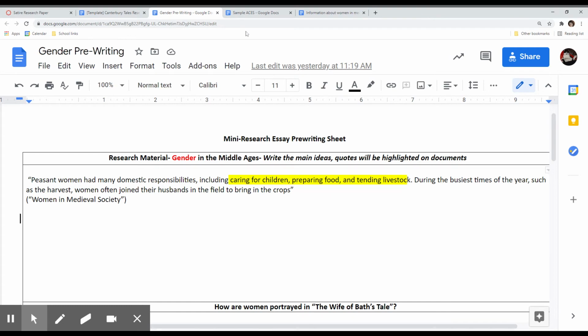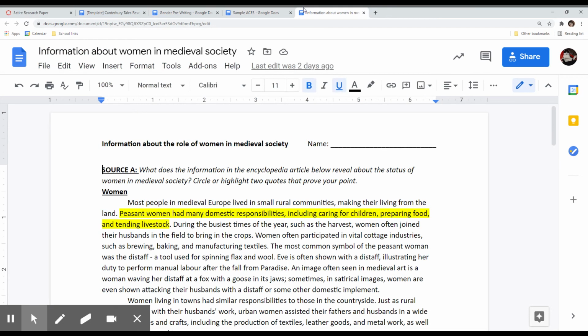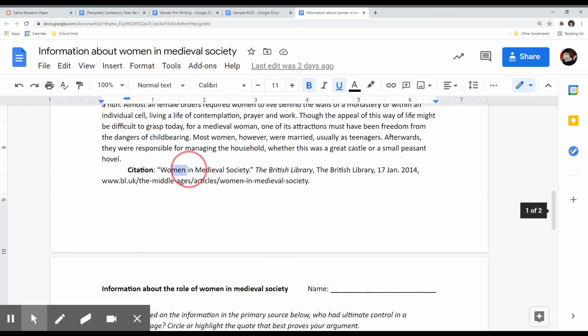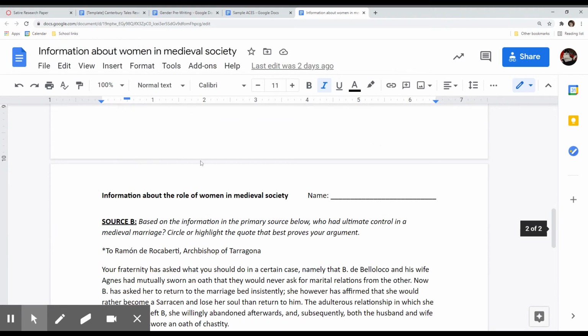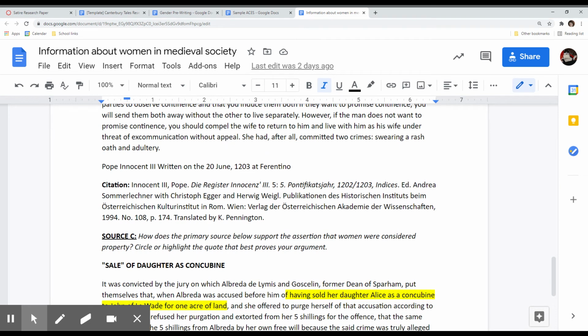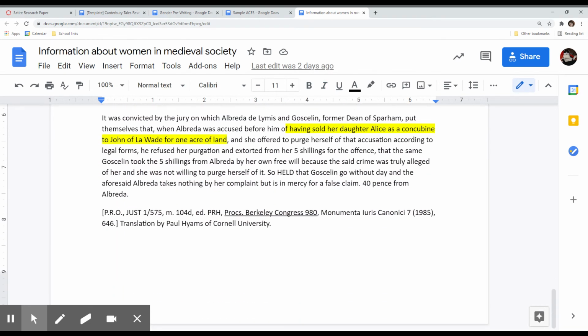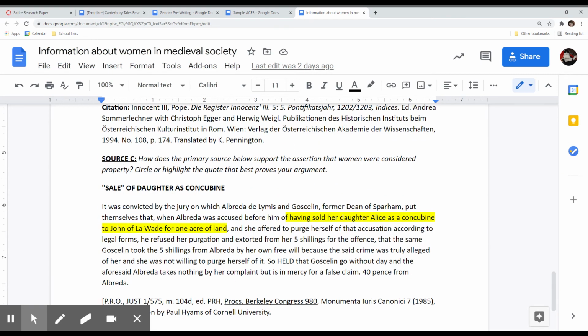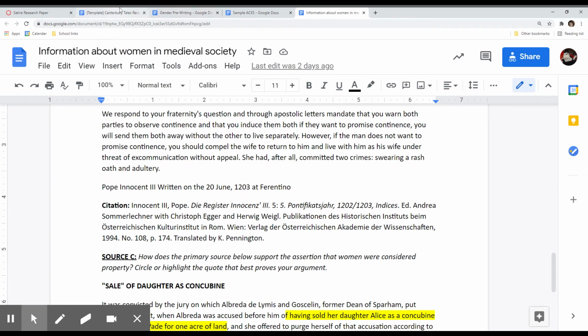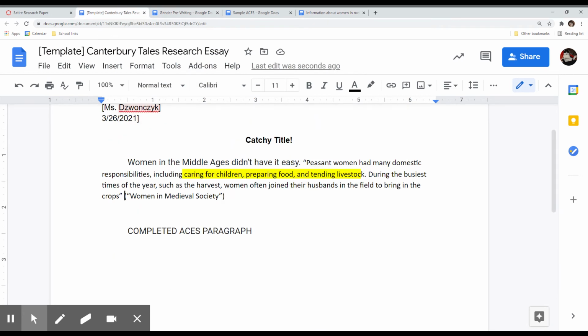And if you don't know who an author is or who you should be citing, you can go back to this. Remember, with the encyclopedia, you're citing the title. You just go to the citation. It should be the first thing. So for the encyclopedia, it would be that women in medieval society. For the primary sources, it would either be Innocent III or this PRO, just whatever you're going to put in parentheses. So remember, you have to have 2 quotes in this top thing. So you're going to put another quote here.